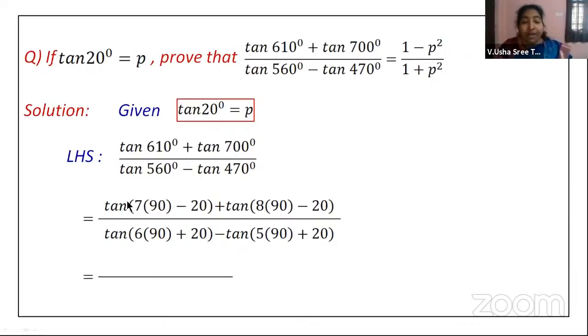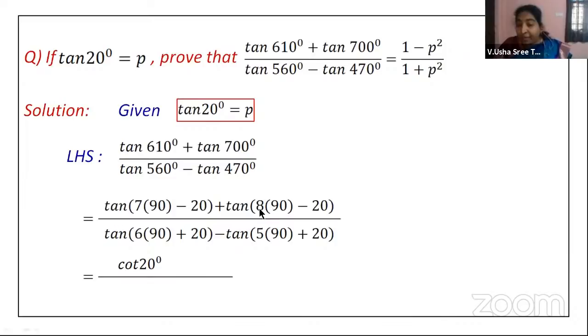Now observe this, children. Tan of 7 into 90 minus 20. Now, if you observe your 4 quadrants, 4 into 90 comes to the 4th quadrant. But it is 7 into 90, so it is coming to the 3rd quadrant, because 7 into 90 minus 20 falls in the 3rd quadrant. In the 3rd quadrant, tan is positive, so you'll get a plus sign. But it is an odd multiple of 90. Therefore, you'll get a co-function. So you will have it as cot 20. Got it?